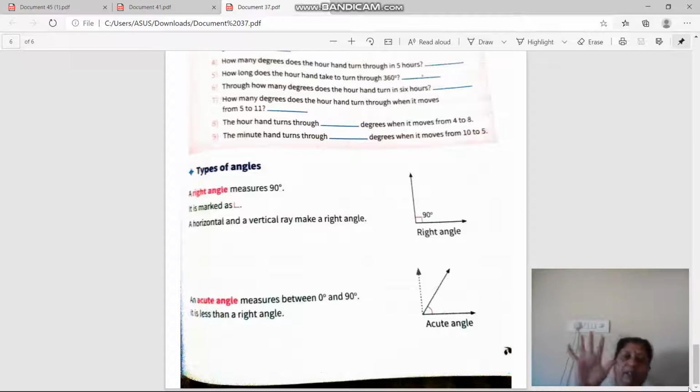Okay, five types of angles we studied now. First, right angle. The angle which measures 90 degrees is a right angle. The angle which measures between 0 and 90 is an acute angle. Third, the angle which measures greater than 90 and less than 180 is an obtuse angle. The next, the angle which measures 180 degrees is called a straight angle, and the angle which measures 0 degrees is a zero angle. Clear everyone? Next, our next topic, that is lines.